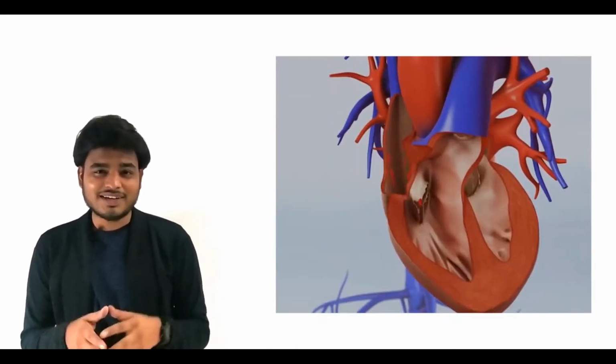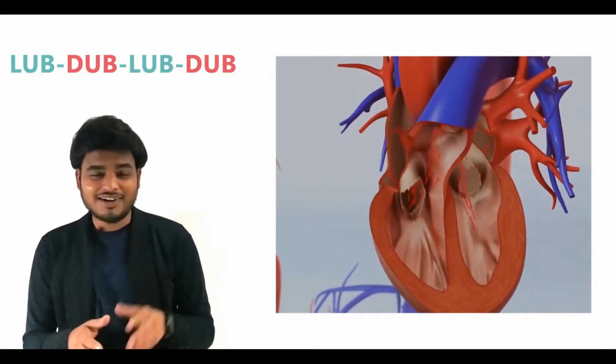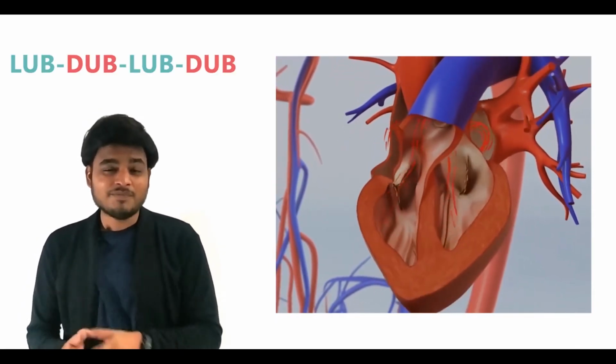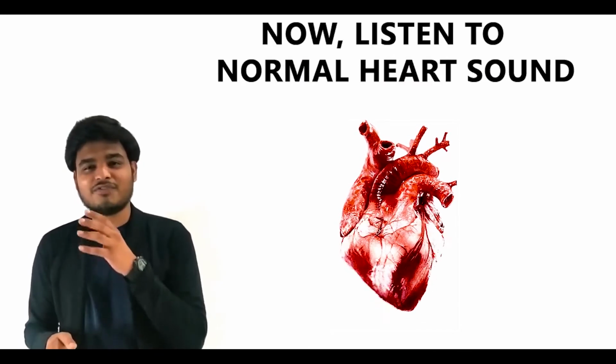Our heart sounds literally seem like speaking the words lub dub, lub dub, lub dub, over a repetition of cycles. The lub component of sound is produced due to closure of AV valves, and the dub component of sound is produced due to closure of semilunar valves. Now here, normal lub dub repetition of heart sound.